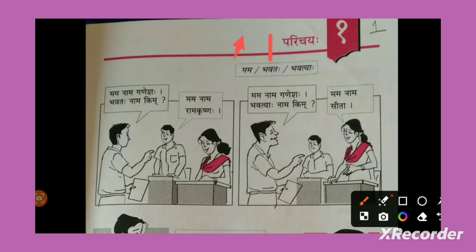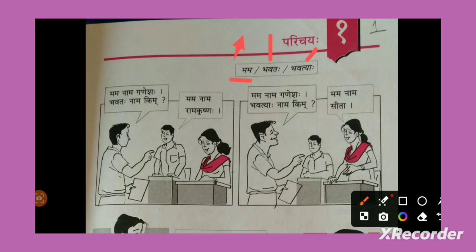If you wanna ask some lady with respect, then we will use bhavatyaha. So bhavataha means to a male, bhavatyaha means to a lady. And if you want to talk about yourself, mama. So these 3 points we are going to see in this page number 1.